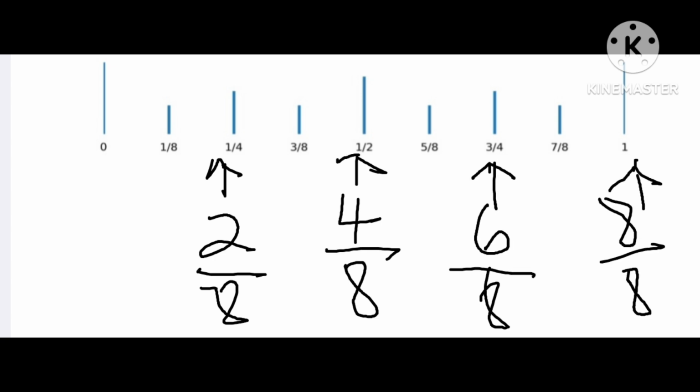4/8 becomes 1/2. 6/8 becomes 3/4. So it reads 1/8, 1/4, 3/8, 1/2, 5/8, 3/4, 7/8, and finally 1 inch.